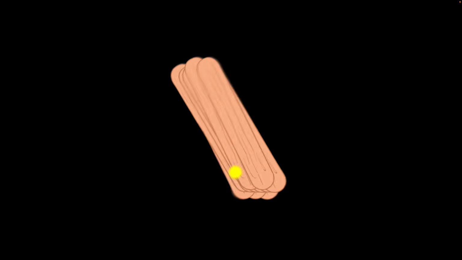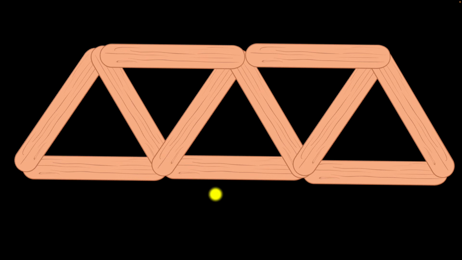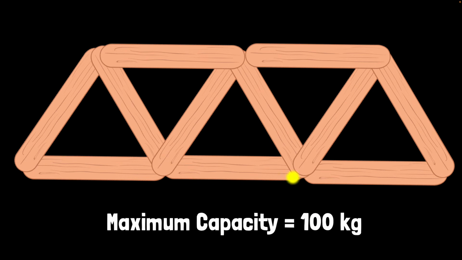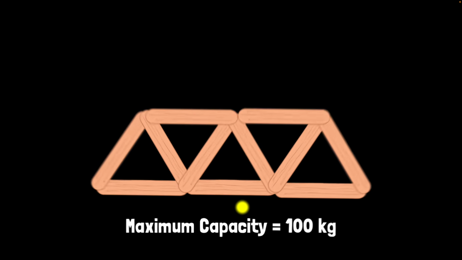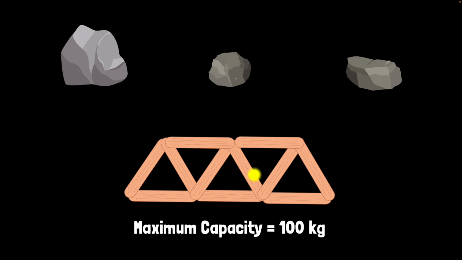You're building a wooden bridge for your physics experiment, okay? And let's say that the maximum capacity of this bridge is 100 kilograms. So it can support up to 100 kilograms, but even a single gram above that, it will not be able to support it, okay? Now, the question is, can it support the weight of these 3 rocks?